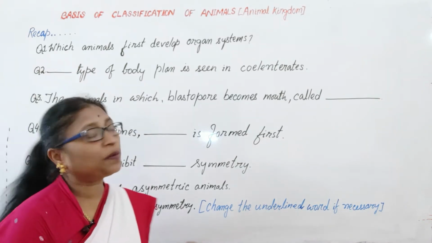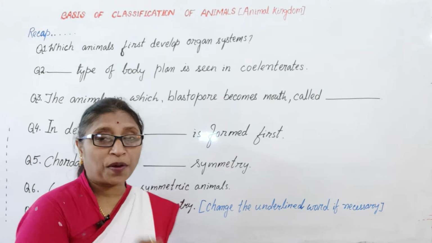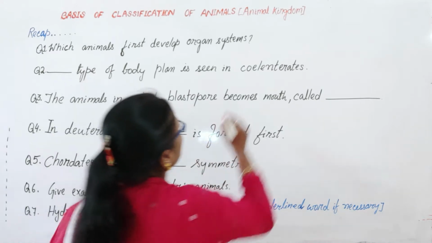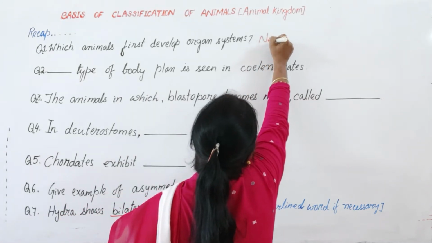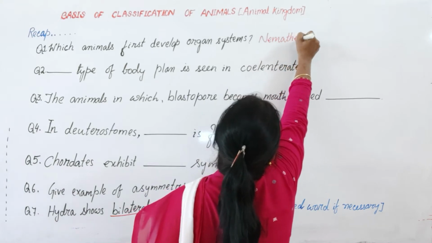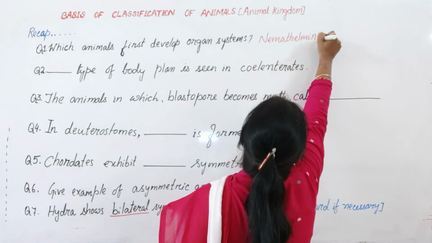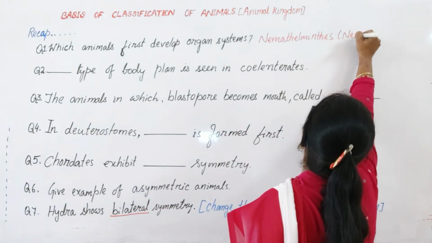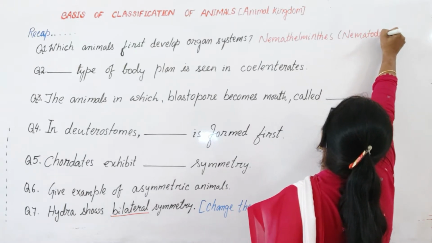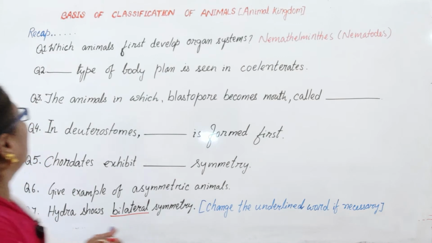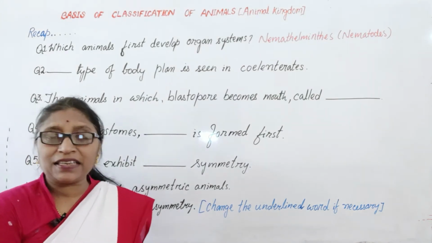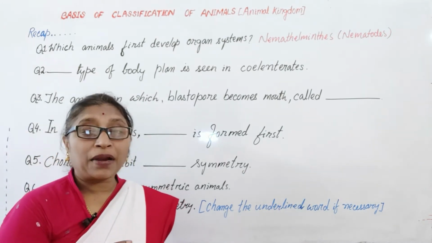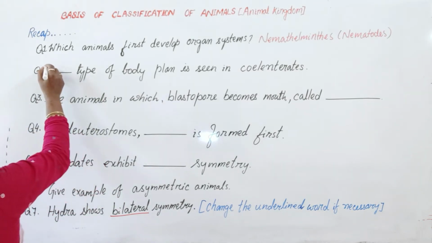Which animals first developed the organ systems? Yes, which group of animals? So what would be the answer? Yes, nematodes or nemathelminthes. Okay, or nematodes. Then this type of body plan is seen in coelenterates. Which body plan is seen in coelenterates? Yes, blind sac body plan.